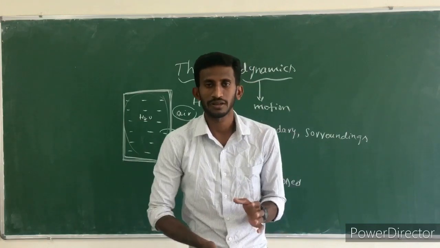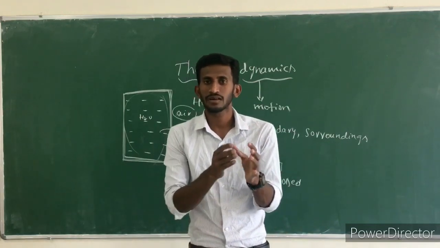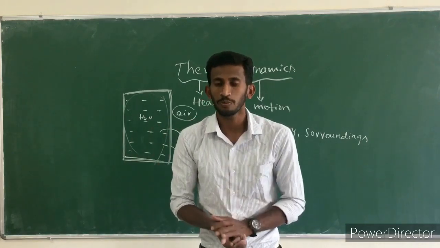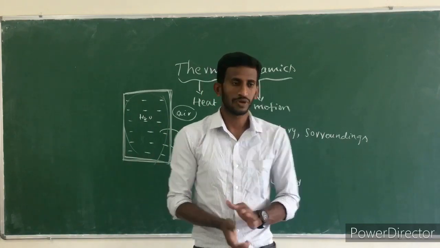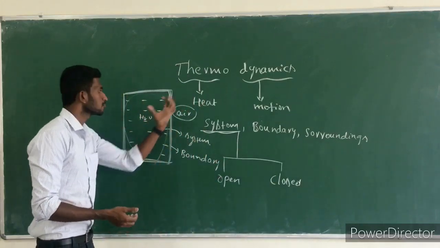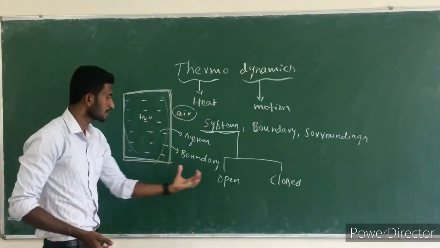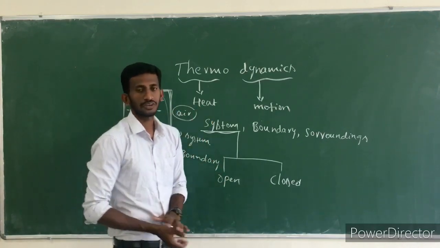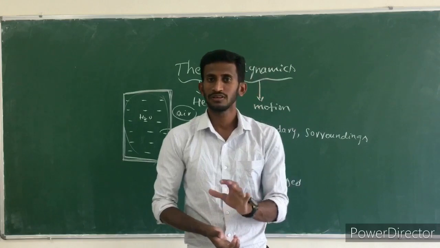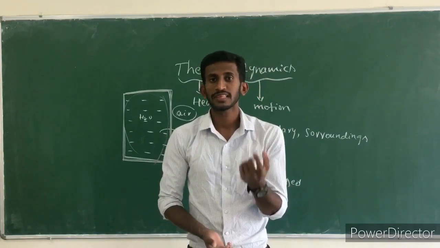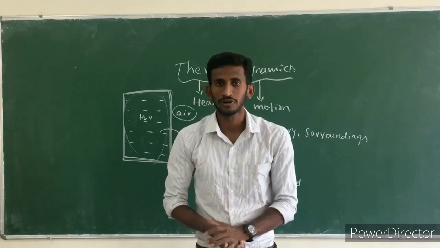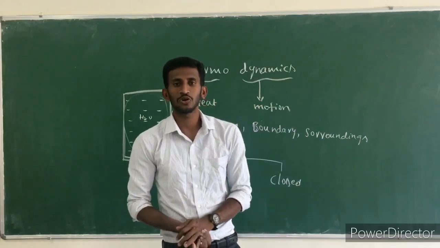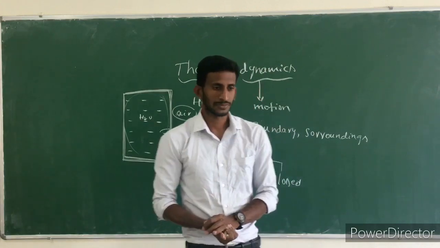An open system is one that is allowed to interact with the surroundings. When it is allowed to interact with the surroundings, that is called an open system. When the system is not allowed to interact with the surroundings, that is called a closed system.